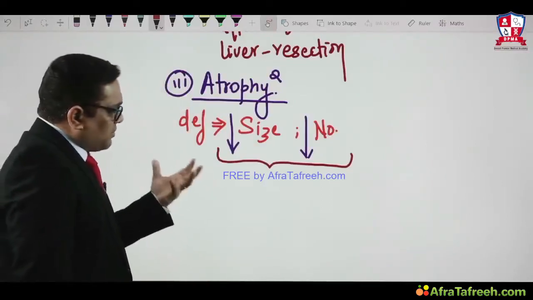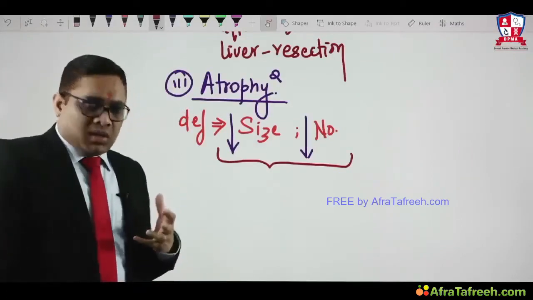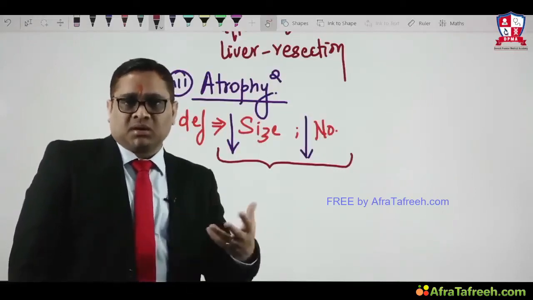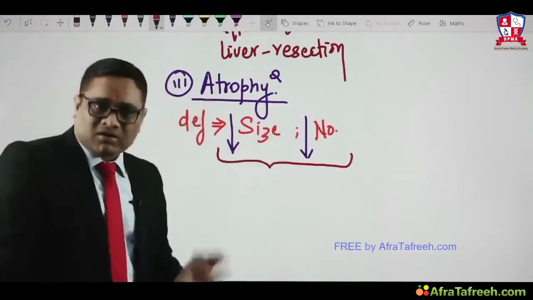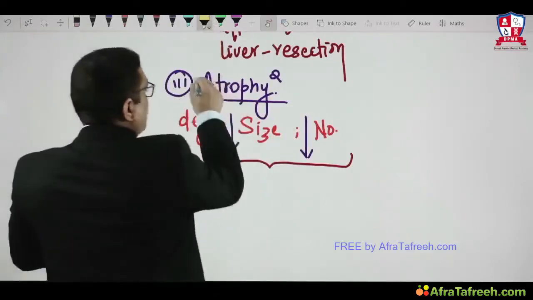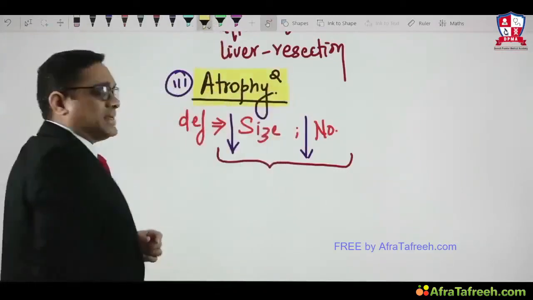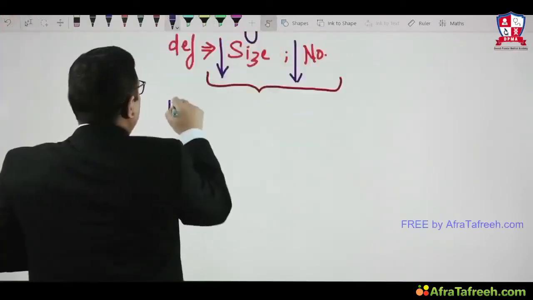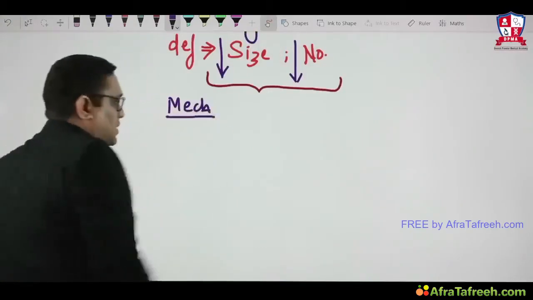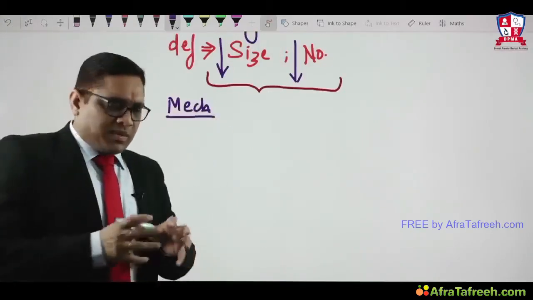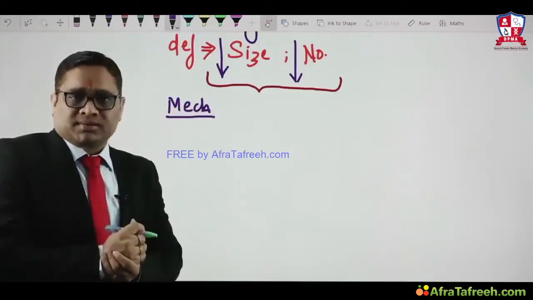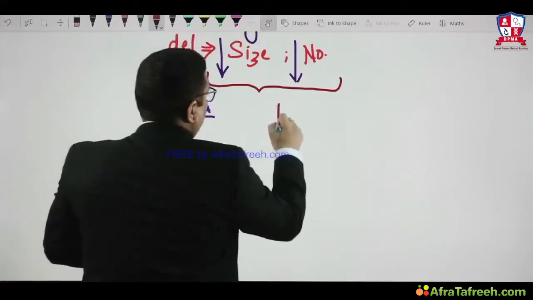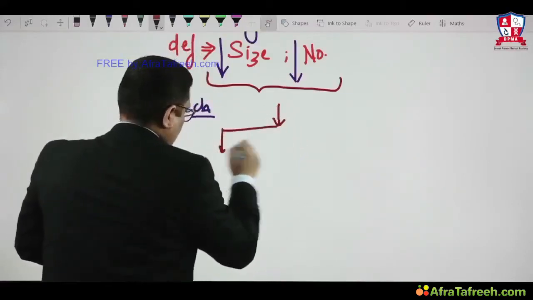Now, what is the mechanism of atrophy? That is interesting, and that is the question which the examiner is very fond of in recent exams. We have seen they are asking many questions from this topic called atrophy, right? So just mark it. This topic is very, very important for the All India exam. What is the mechanism of atrophy? Basically there are three important mechanisms, right?